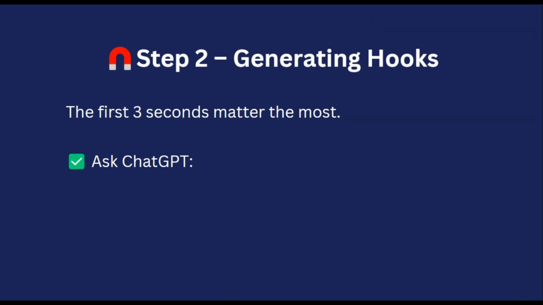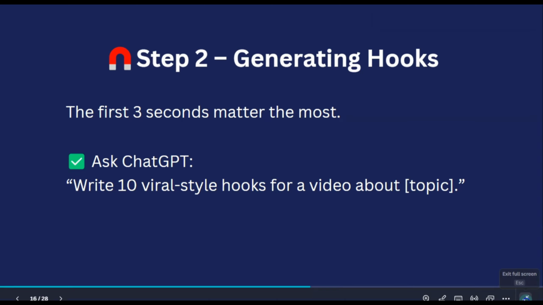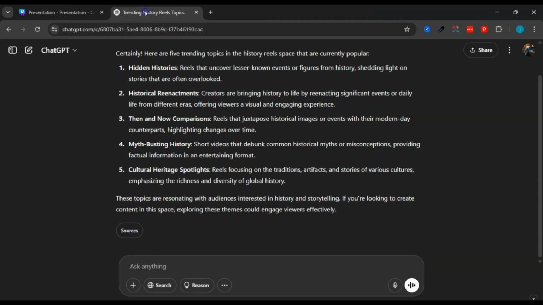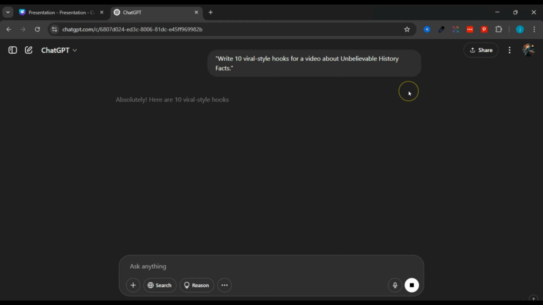What you want to do is ask ChatGPT to write 10 viral style hooks for a video about your topic. We can go ahead and do this real quick. Let's copy this prompt right here. Then we can go over here to ChatGPT and paste that prompt right here. Okay, so we have our prompt. Now for the topic, since in the first example we talked about history, we're going to say write 10 viral style hooks for a video about unbelievable history facts. Let's go ahead and generate some hooks for videos.